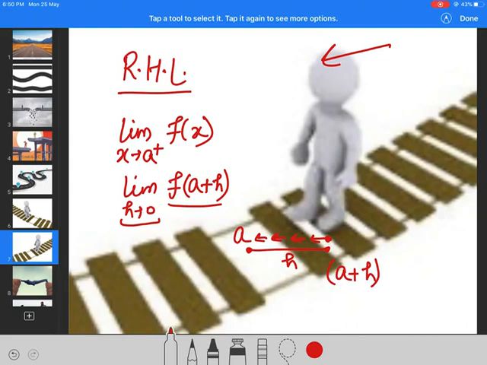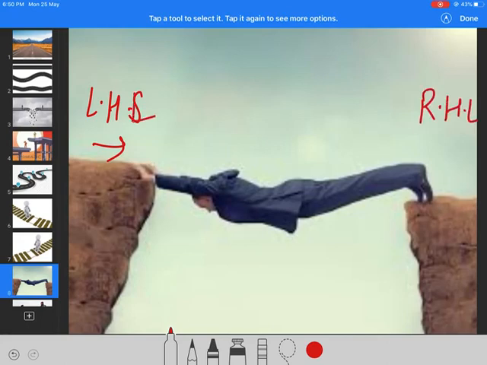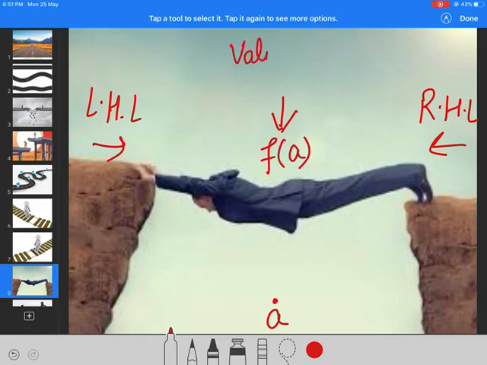Now there is one more thing to understand to study continuity. This is approaching from the left of the point, the left hand limit, and that is the right hand limit, approaching from the right. And there is a position: if it is a point A, then the value of the function at that point is called f of a. We call it the value at the point.